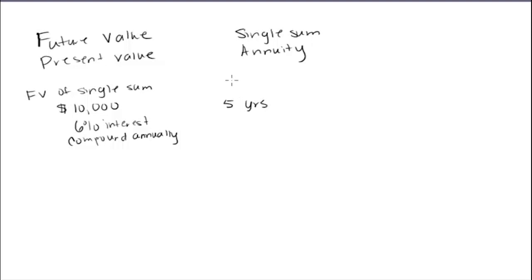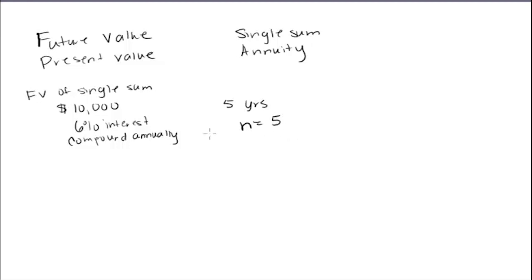The second thing that you need to know to pull your factor is, what are you looking for in these tables? Well, there are two things you need to know for the tables. You need to know the period. How many periods are you going to compound interest? How many times is it going to compound? And then you also need to know the rate at which it's compounding. Okay, so we've got 6% interest and it's compounding annually, so once a year. And this is for 5 years. So how many times will it accrue or earn interest? It should be an n equal to 5. So 5 times we're going to have the interest.